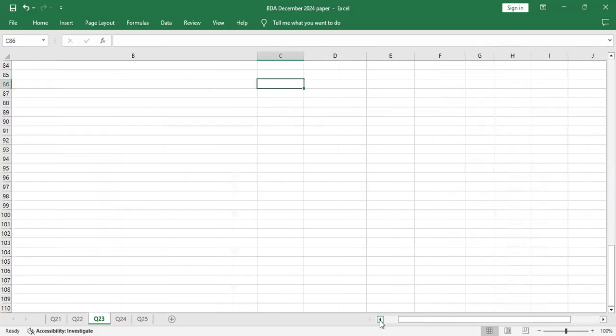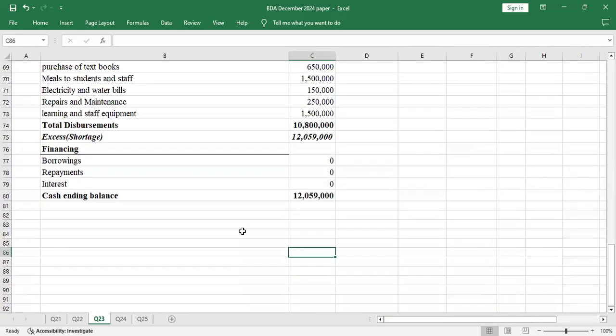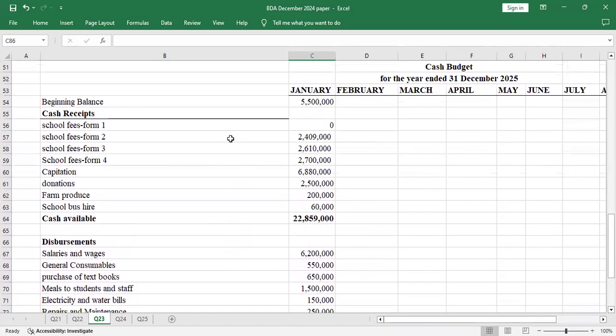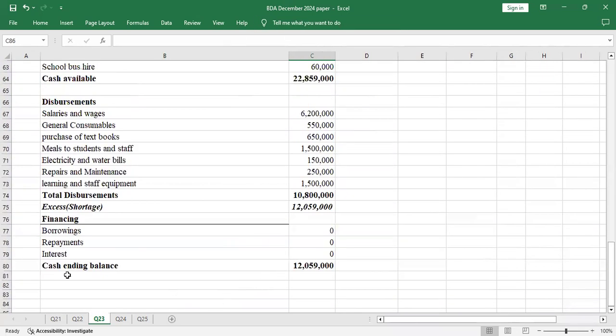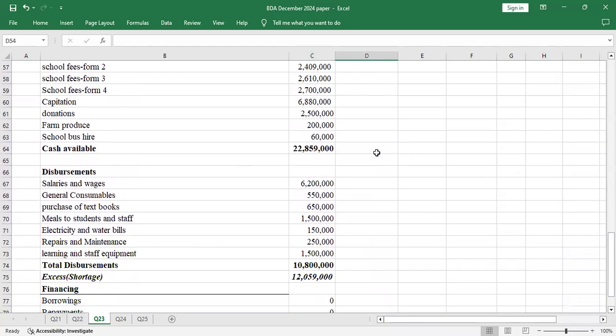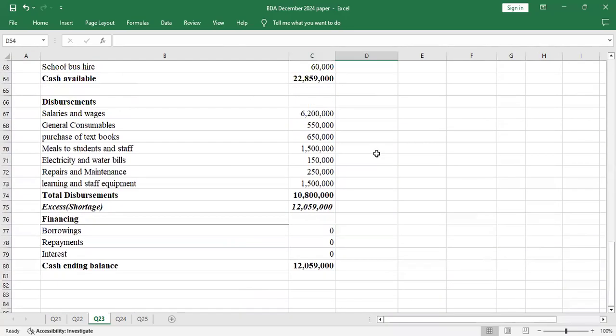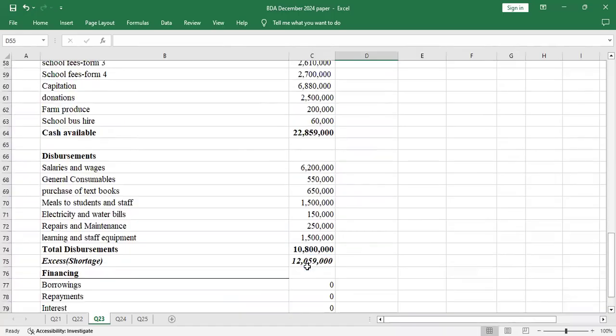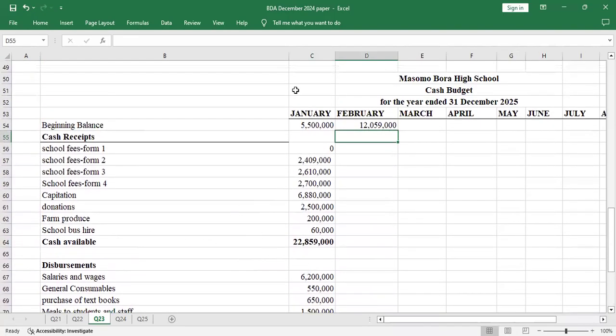So you can see that now the ending balance for January will be the beginning balance for February. The closing balance in January will be the opening balance for February. That's how you do a cash budget. So my ending balance, this one, will now be that, and we'll have that as the opening balance. So we go to cash receipts.